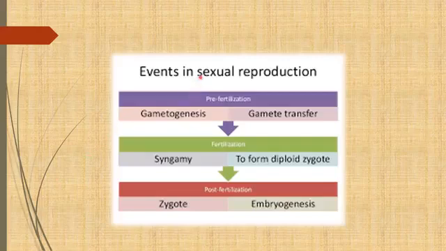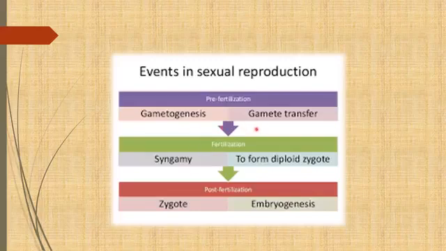Now you see, sexual reproduction is basically categorized into three: pre-fertilization events, fertilization events, and post-fertilization events. What is the meaning of pre-fertilization events? All the events of sexual reproduction that take place before the fusion of gametes come in this category. Fertilization, you know very well, is the fusion of male and female gamete. Another name of fertilization is syngamy.